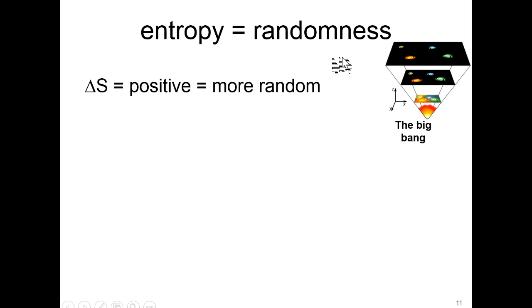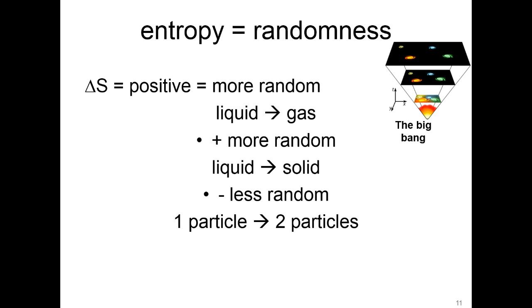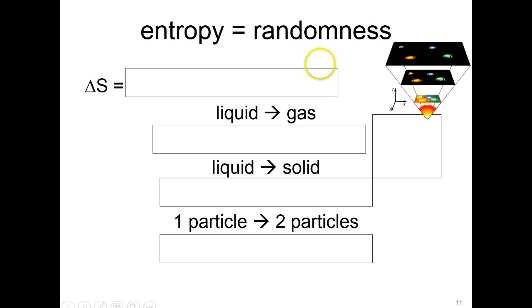Quite a thought there. Okay, liquid turns into a gas. Those molecules will start moving around with more freedom, a more random process. Delta S should be positive. A liquid turns into a solid. Things are getting more organized, like soldiers lining up. This is negative, a less random process. When you have a decomposition reaction, one particle breaks in half to become two, more random, entropy is increasing. These are all predictable, and this is basically how one can interpret or predict the entropic component of a chemical process.